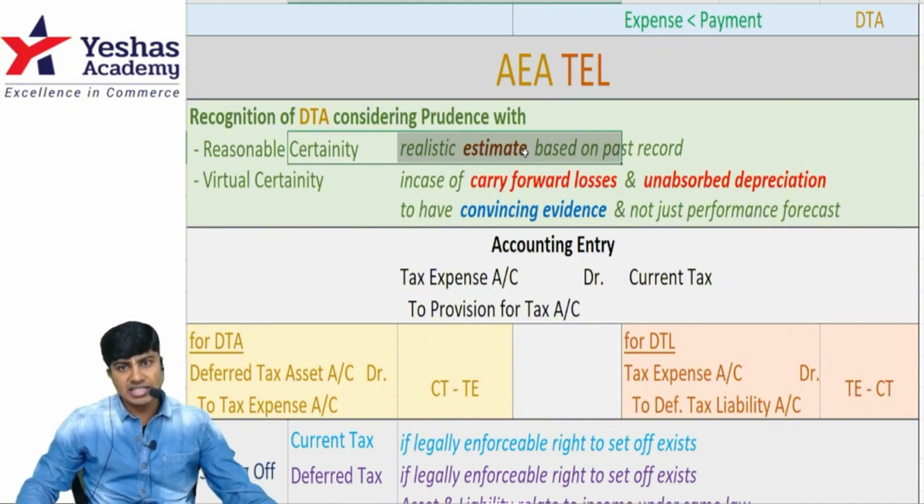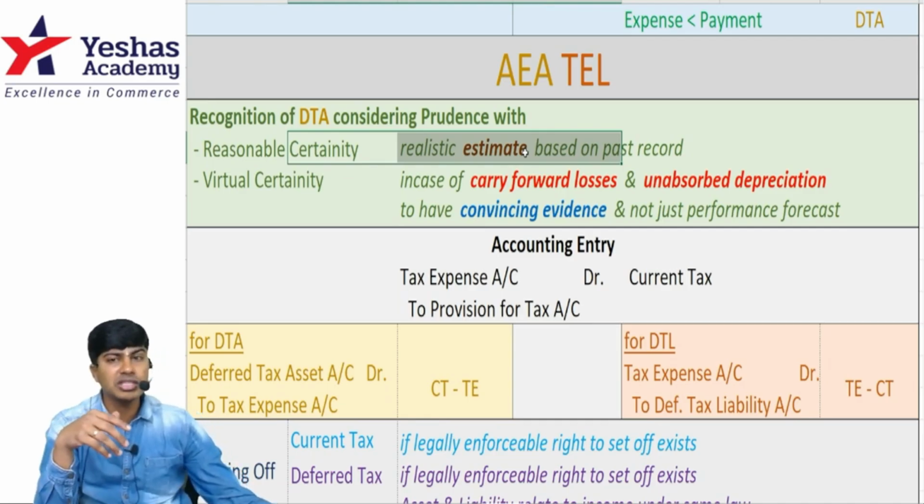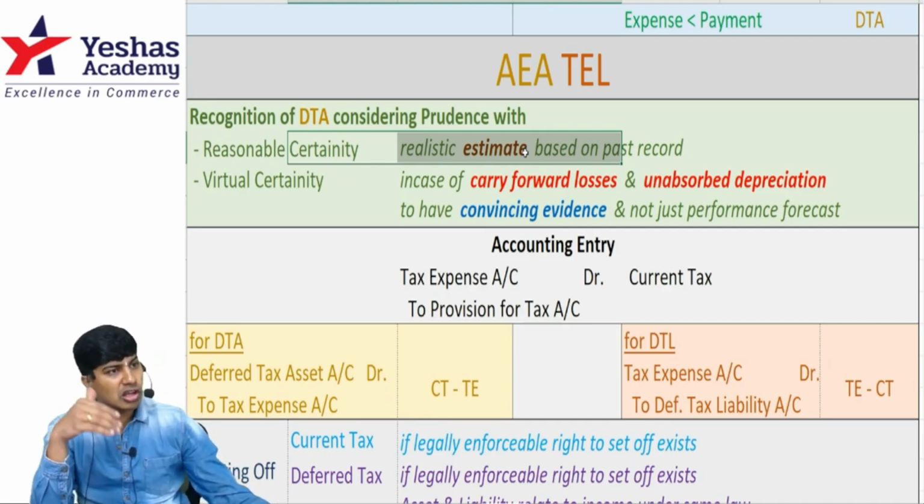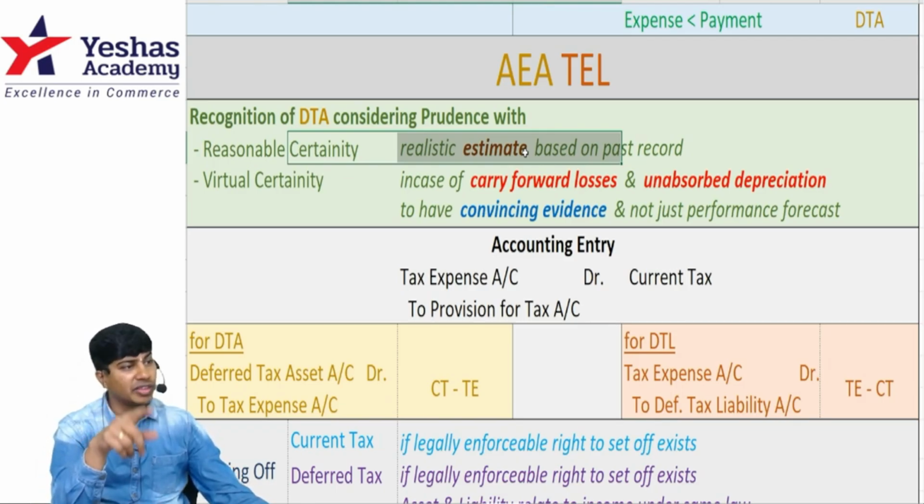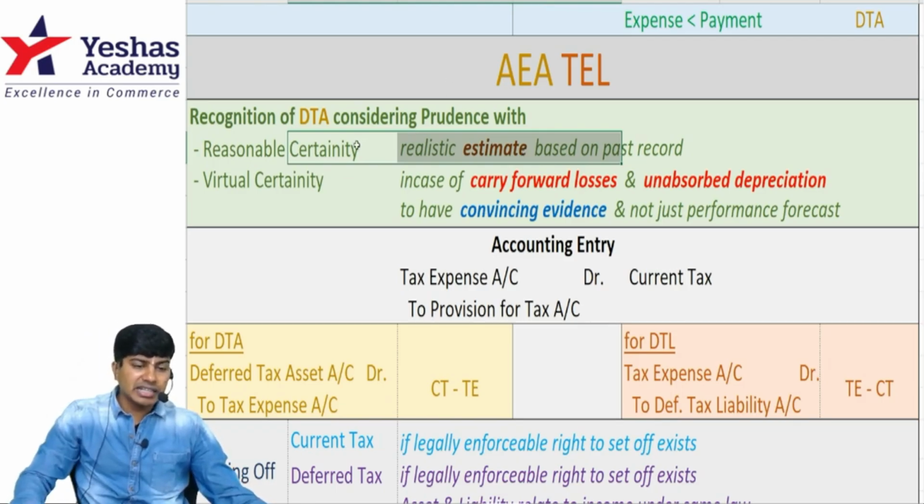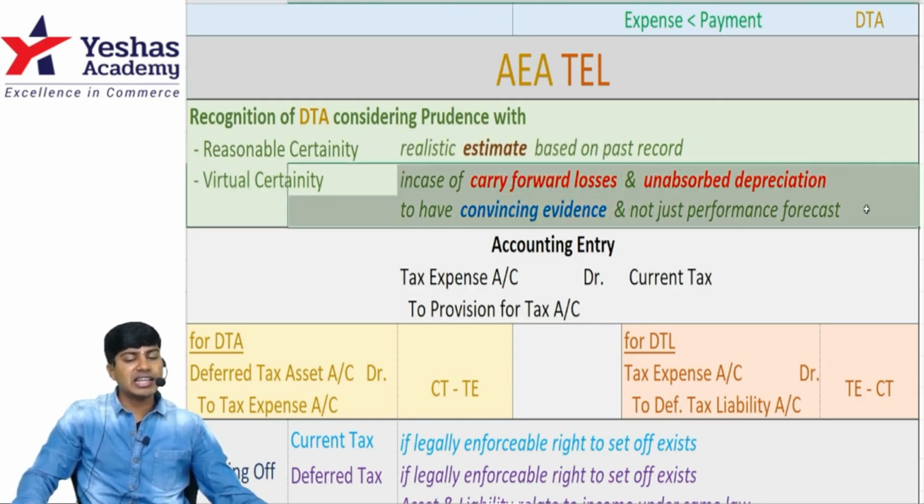If an entity has brought forward losses and unabsorbed depreciation, meaning previous years' losses back to back and accumulated loss, then reasonable certainty is not sufficient. You should have virtual certainty. Reasonable certainty is less convincing. Virtual certainty is more convincing.